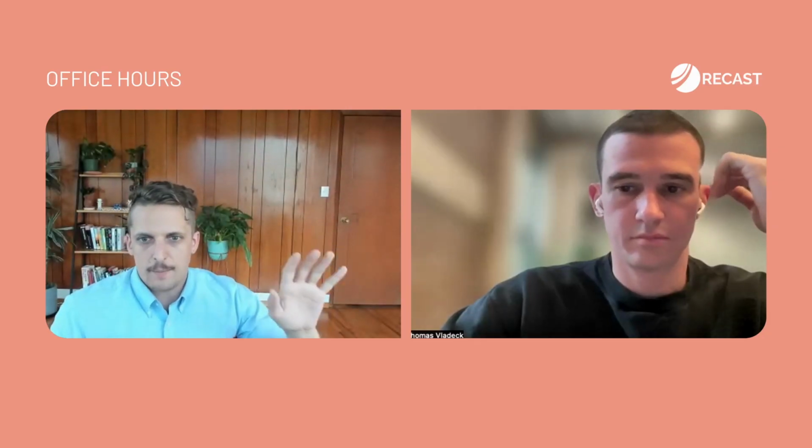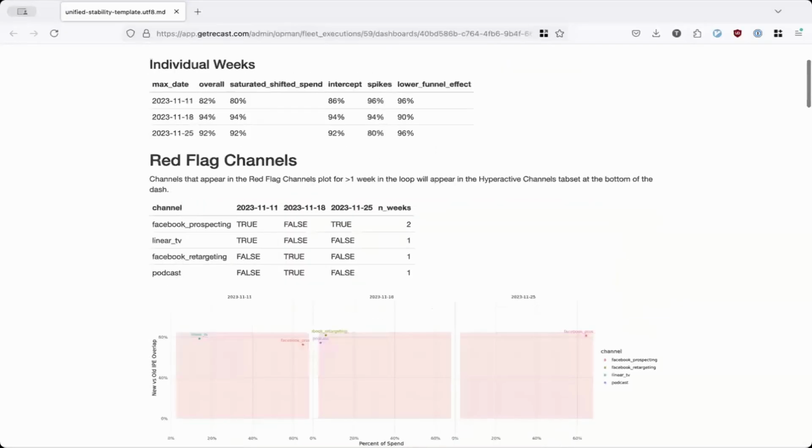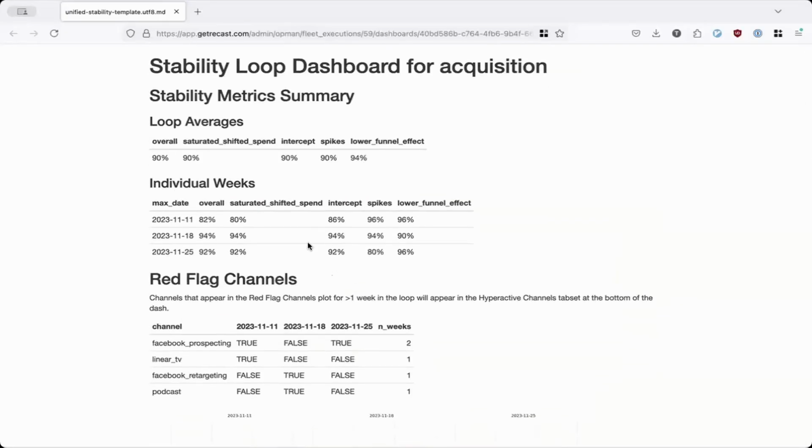Cool. So I sort of flashed up some code on the screen so that y'all could take a look at it. It's obviously very hacked together, but I wanted to do it in a simple way with an open source package so that y'all could see how this works. As I mentioned, we've built some infrastructure for doing this at Recast that I think is really cool. So Tom is here in just a second going to share his screen to talk through the results that we have built for running these different stability loops and how we think about it. So I'll pick up the baton.